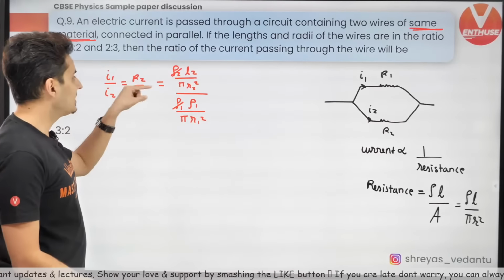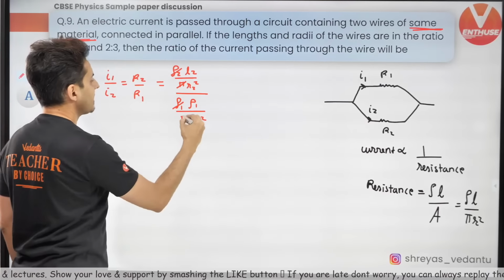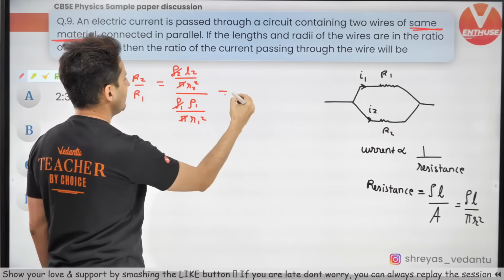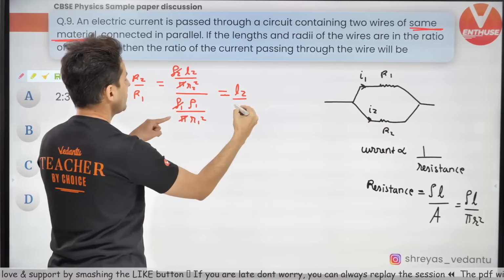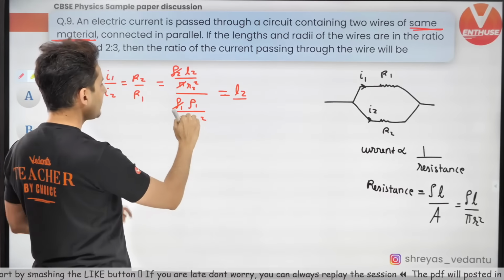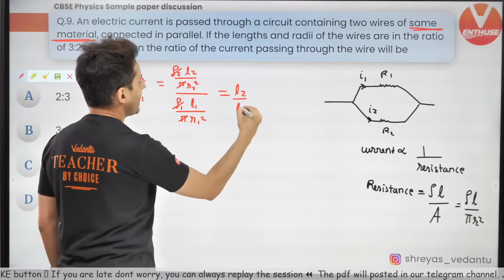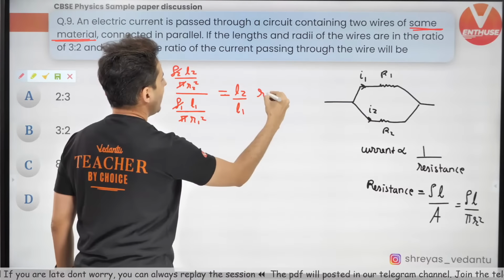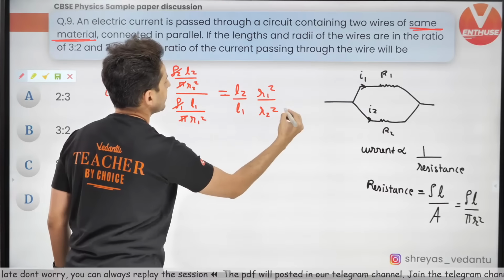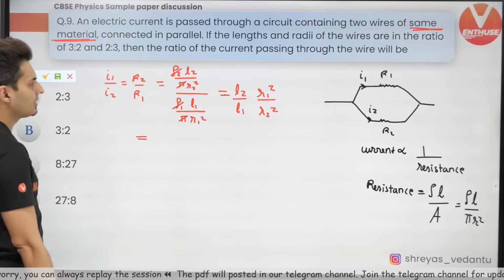So same material means rho is same, pi is same, anyways it's a constant. So this will become L2 by L1, and you have r1 square by r2 square. Now it's just a matter of substitution.